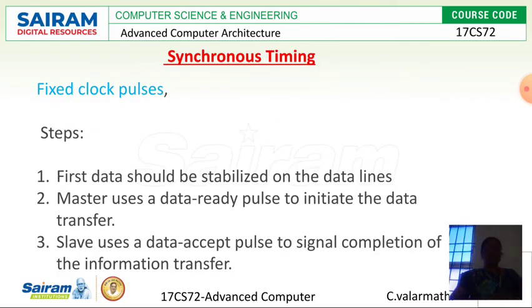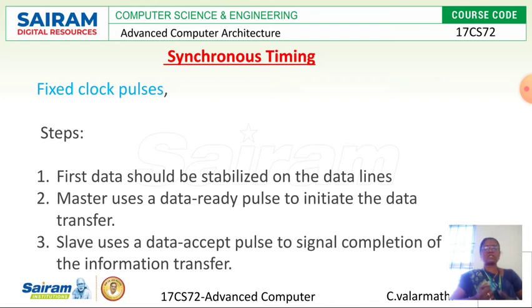Next is synchronous timing. How is synchronous timing maintained in the communication? We know the meaning of synchronous: the communication should be done in a fixed clock cycle. A fixed clock cycle is maintained for each step of the transaction. That's why it is called synchronous timing. So what are those steps?